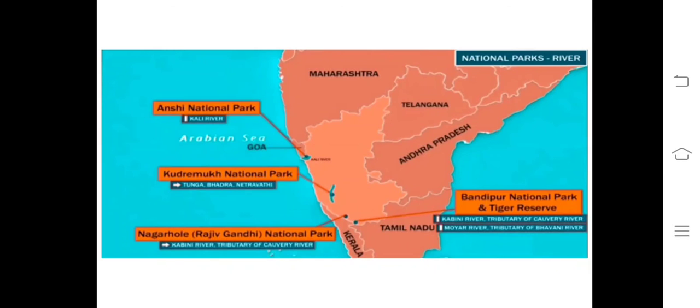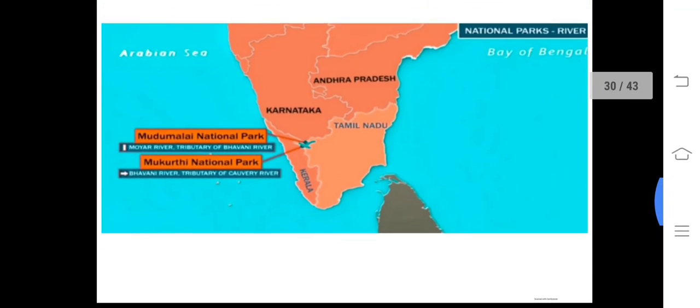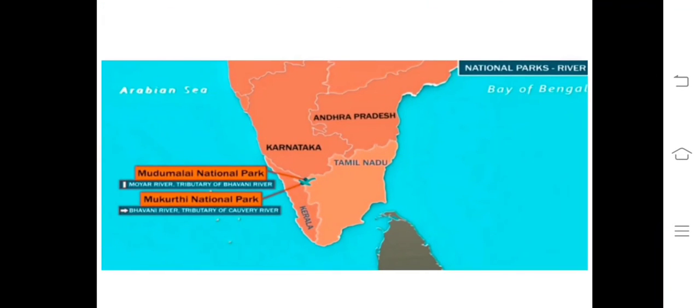Here is the Kabini River, a tributary of the Kaveri. On that river, this Tiger Reserve is located: Nagarhole, Rajiv Gandhi National Park, Kabini River. Kudremukh National Park, Tungabhadra. I told you Tunga and Bhadra are both different, but when they combine, it is called Tungabhadra, the Vijayanagar Empire, Bahmani Kingdom. Mudumalai National Park, Moyar River, a tributary of the Kaveri, on which Mudumalai National Park is located.